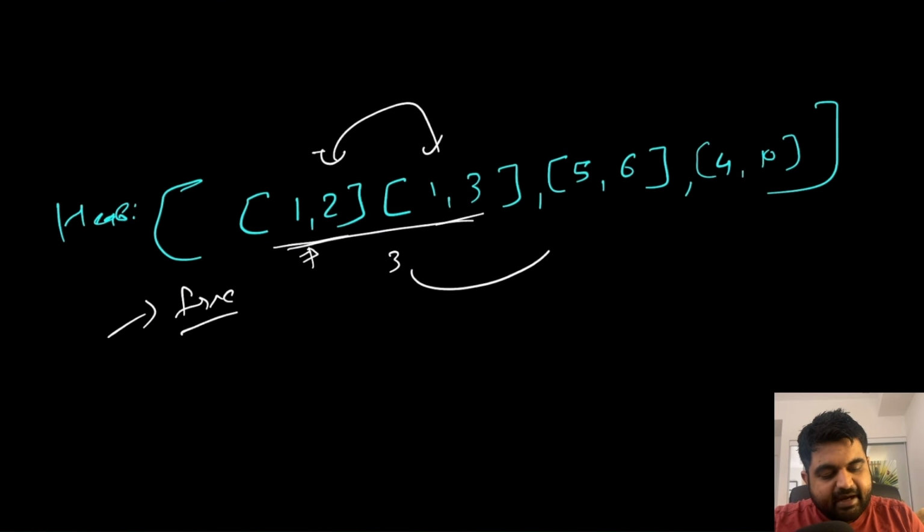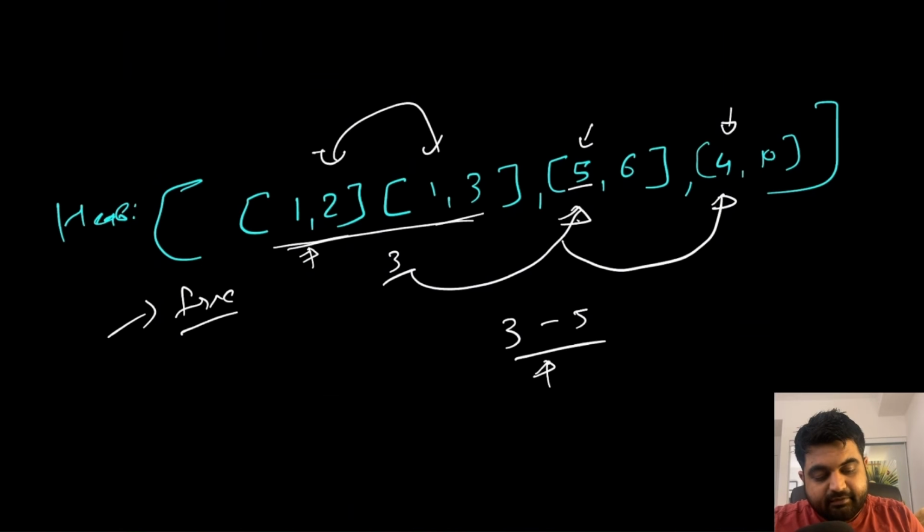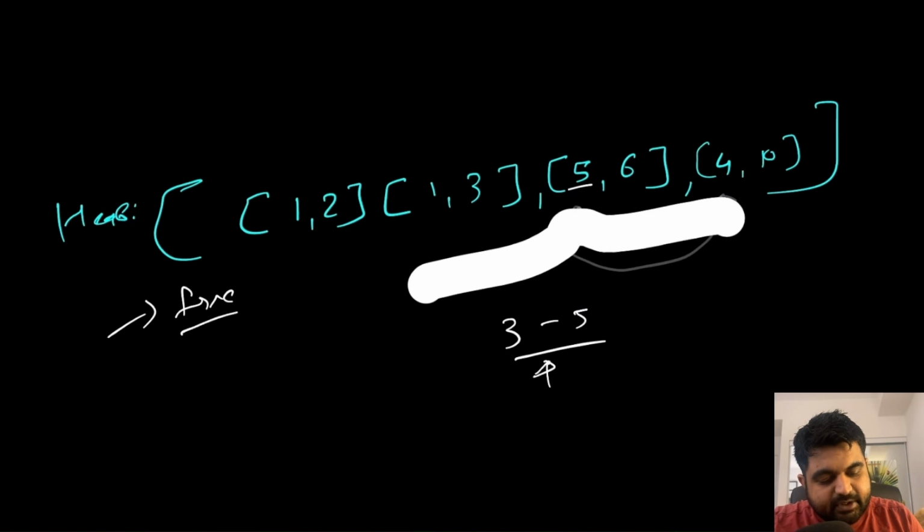Now after 3 we identify that the next slot starts at 5. So this slot ends at 3, this slot starts at 5. If that is the case, we can clearly see that this 3 to 5 slot is an empty slot, so we can use this one. But this would not work. Why? Because for the next one we can see that this actually starts at 4. So this 3 to 5 is not a proper answer, and we can find many false positives. So before we start finding out the empty slots, we will have to do some work in between, and that work is actually quite simple.